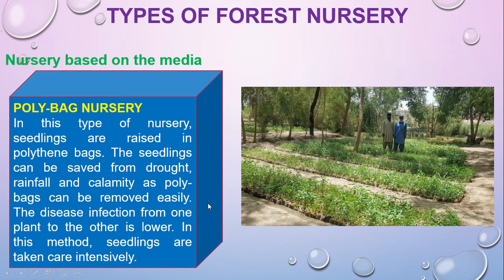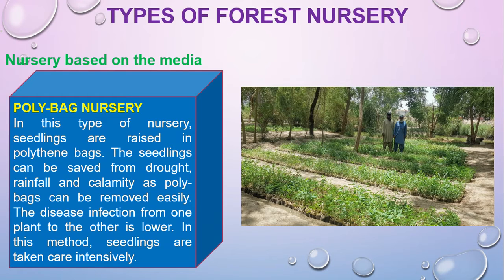Polybag nursery. Polybag nursery is basically where the seedlings grow inside a polybag. If you have a look at this picture, this is the nursery, and here you see the seedlings grow inside a polybag. So that is why it is called the polybag nursery.